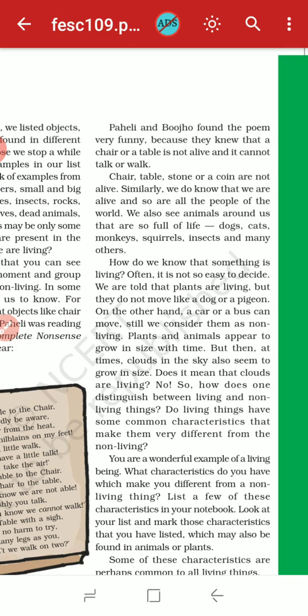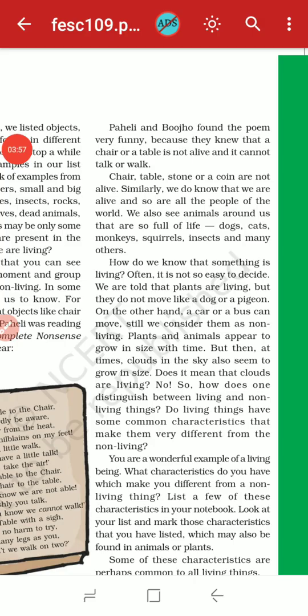Paheli and Bujo found the poem very funny because they knew that a chair or table is not alive and it cannot talk or walk because they are non-living things. They are not alive. That is known as non-living things. You can also call them abiotic factors. Chair, table, stone or a coin are not alive.